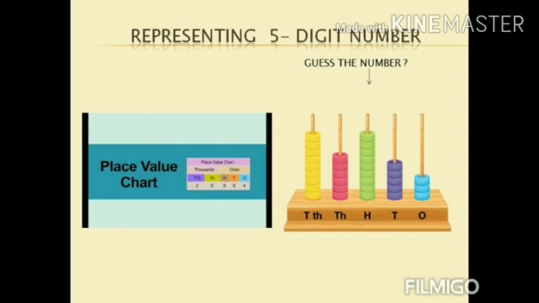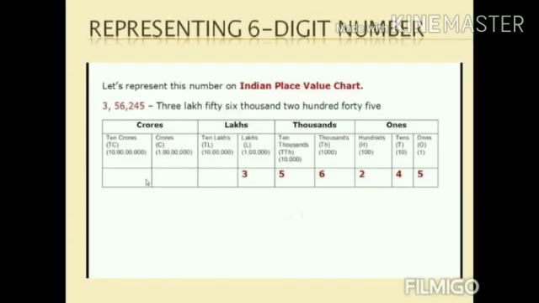Any large number also we can represent using the abacus. Now we are going to learn how to represent a 6-digit number in a place value chart. Here is an example for you: 3,56,245. We are going to fill the digits of the number in the place value chart.